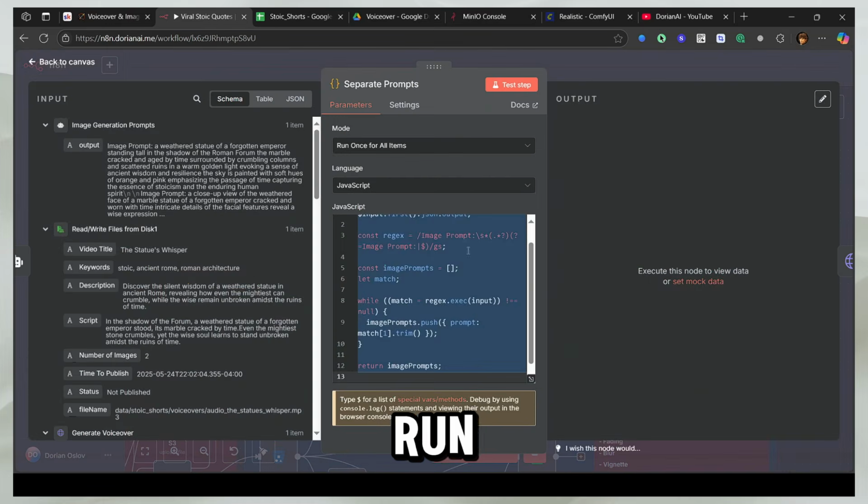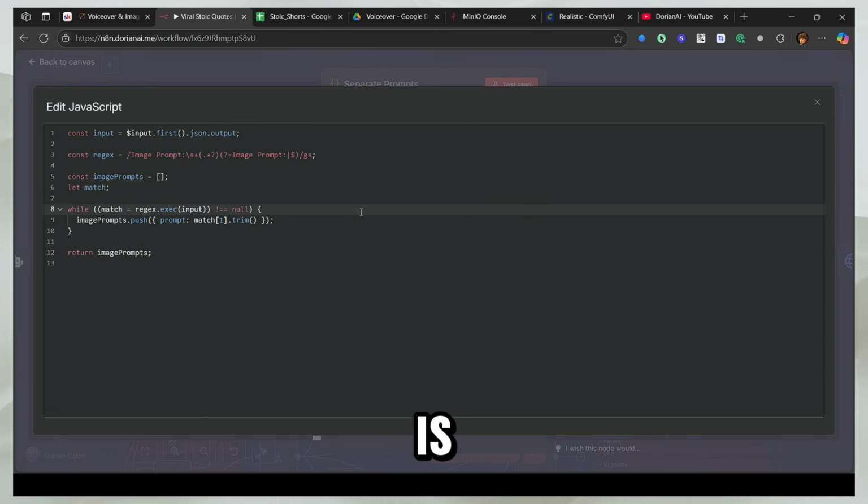Now I'm going to run this code. What this code does is take the input from the last node, the image prompts, and separate the 2 image prompts.